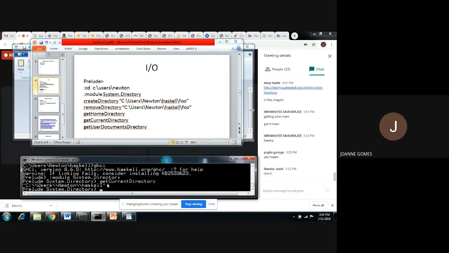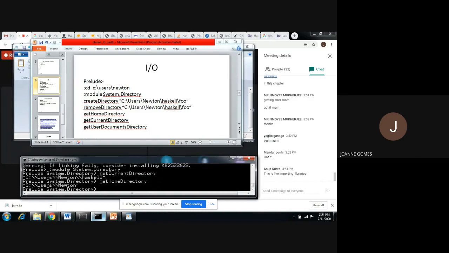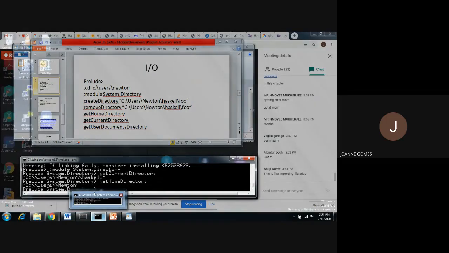Okay, so it is telling me your current directory is this. So it is an alternative command for show paths. If I say get home directory, let's see what it shows. This is an example of loading the module. A module is nothing but just a file with a collection of many functions. Okay, so it is saying that my home path is this.